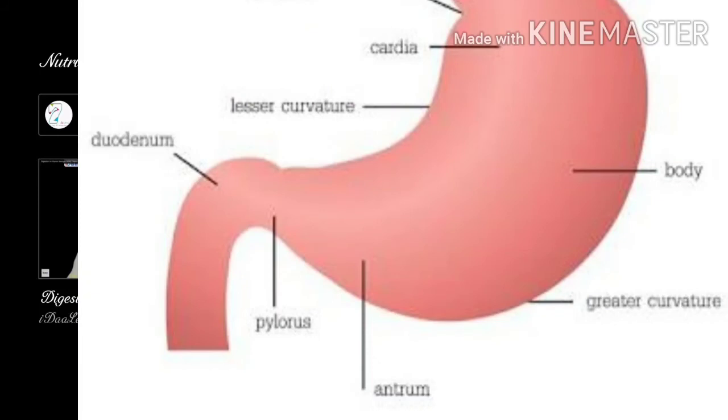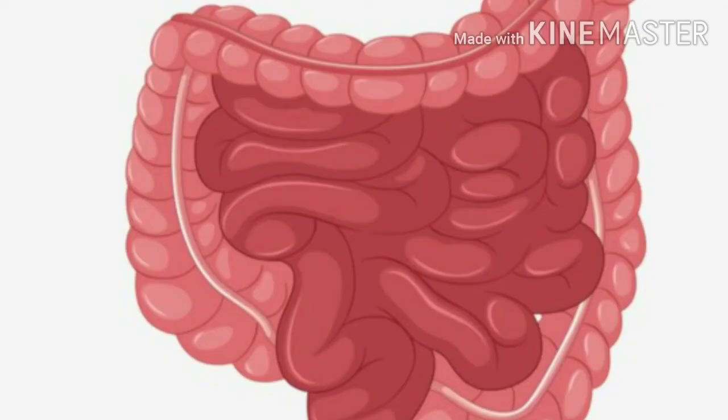There, the complete digestion process takes place, and after that it is transferred to the large intestine, where it absorbs the water content from the undigested food. Then the feces, which is the waste part, is sent to the anus and exits, and that is called egestion. This is all about the digestion process, or nutrition, in human beings.